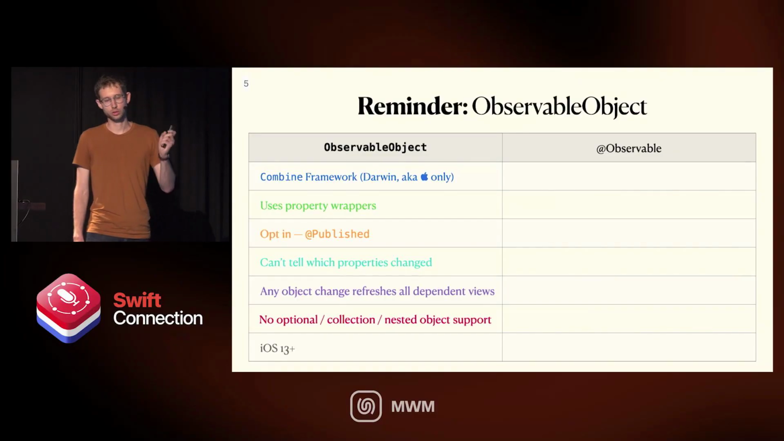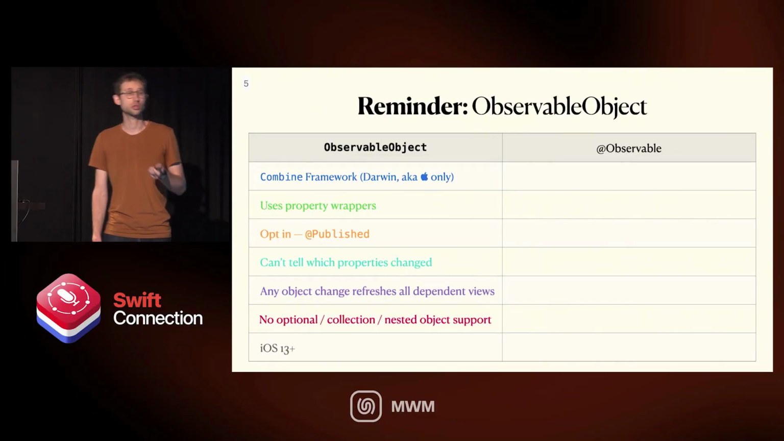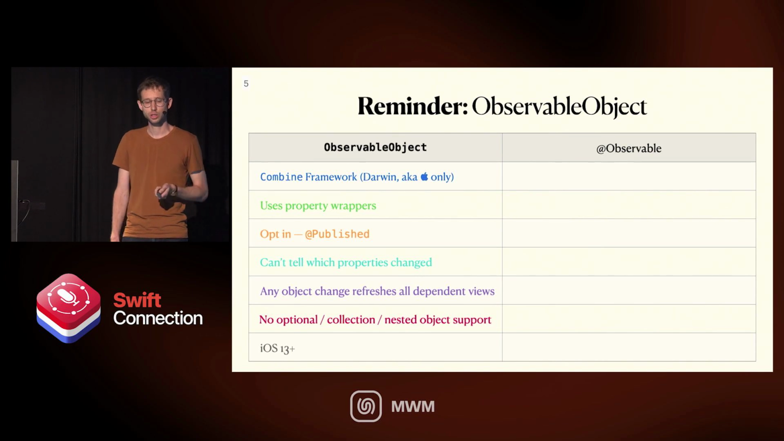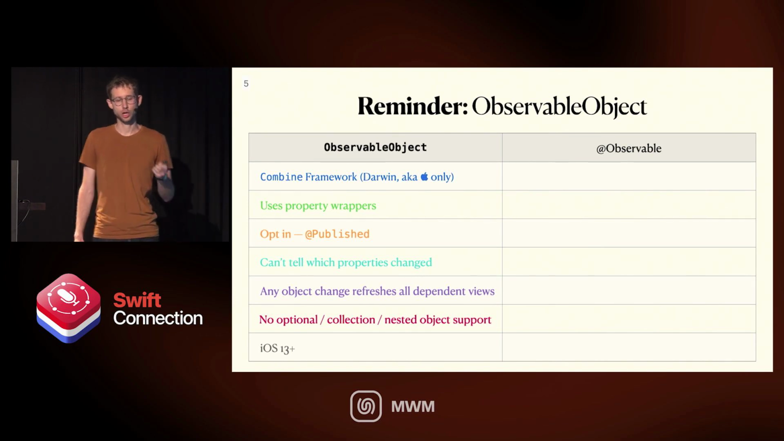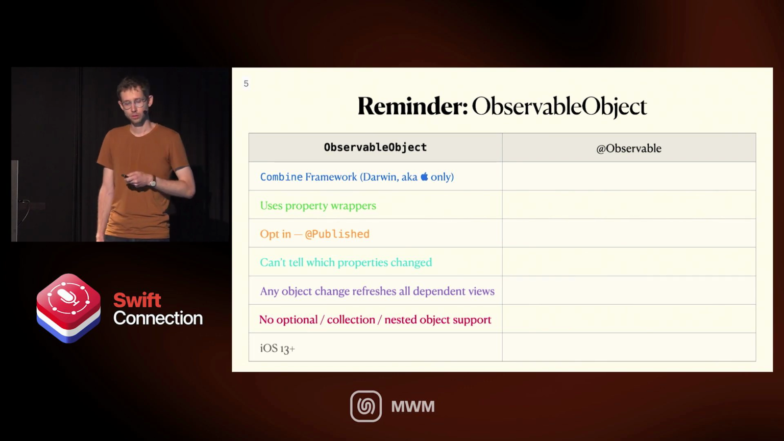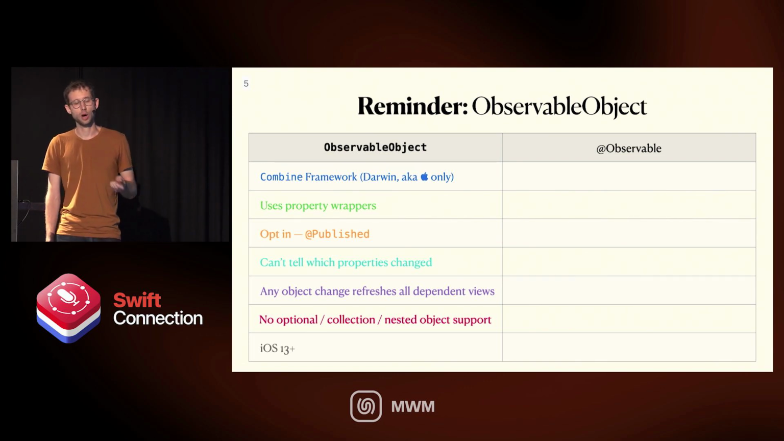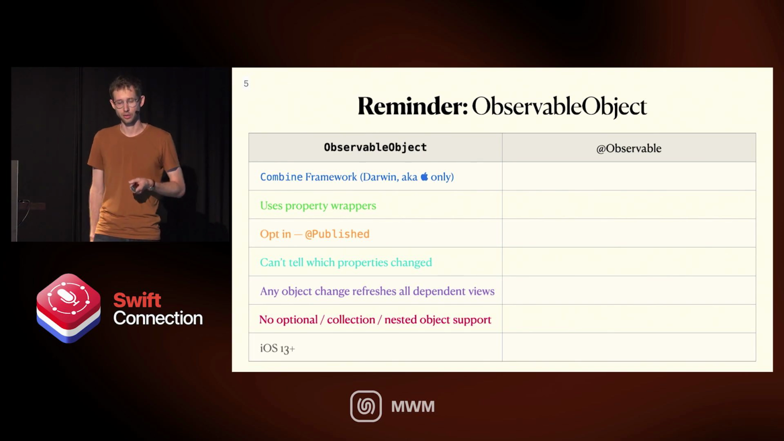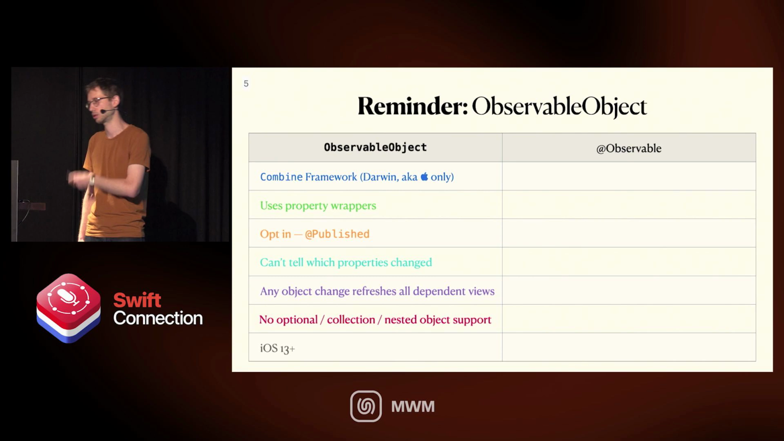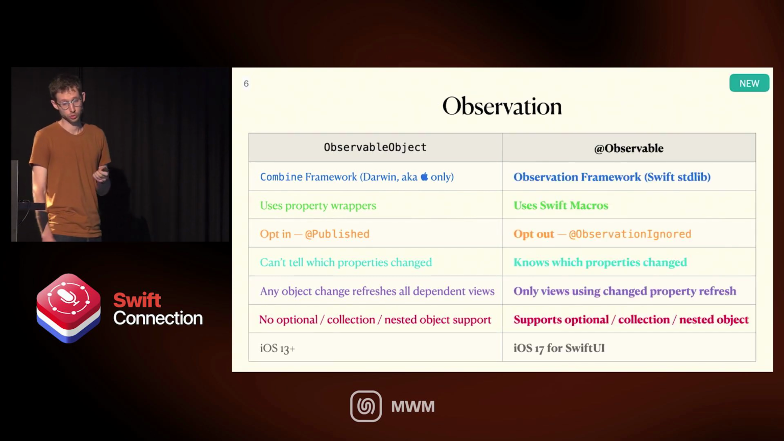So just to summarize, it's using Combine. Like I said, it's using property wrappers, the @Published. It's opt-in, so you have to declare each one. You cannot tell which properties changed. Any object change refreshes all the dependent views, and no optional, collection, nested, all the things I said. But it's iOS 13+, which is great because we can actually use it.